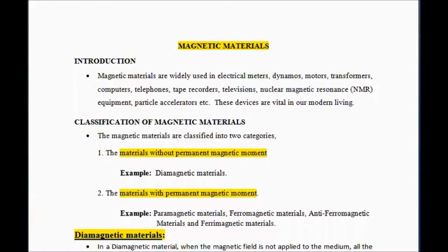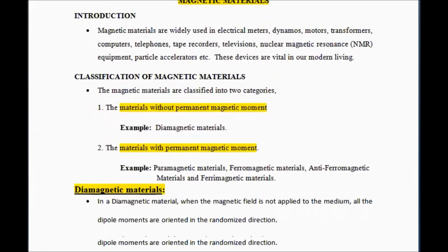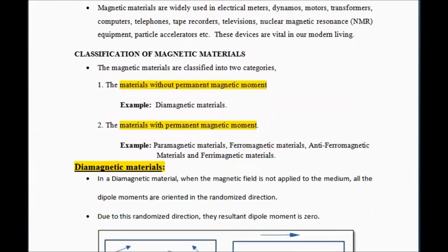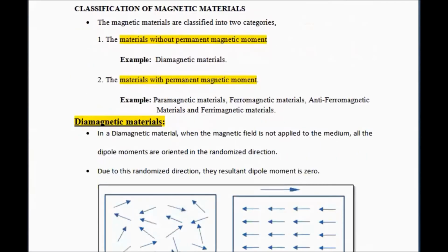So in this lecture, we are going to see the classification of the magnetic materials, how these magnetic materials are classified. As we all know, the magnetic materials are classified based on the availability of the dipole moment and due to its orientation.